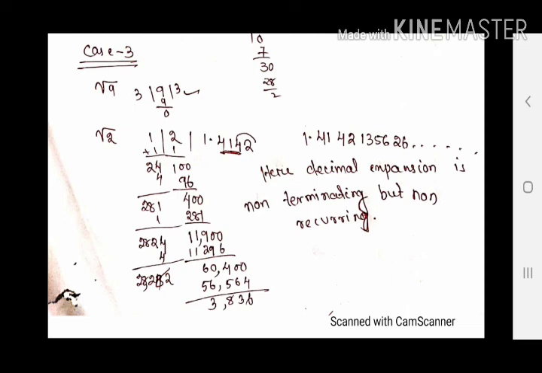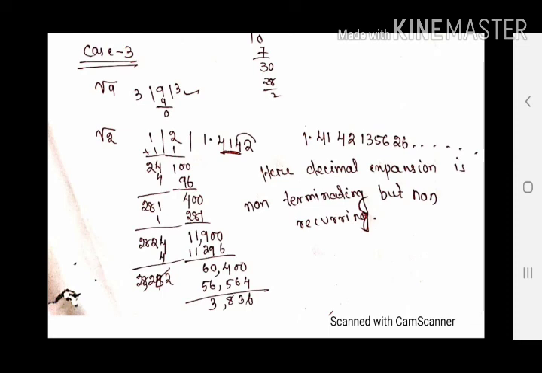In the previous cases also, in case 1 it is terminating, in case 2 non-terminating, means it was not completed but repeating. So you use the words recurring, repeating, recurring, same. In case 3 we are observing it is non-terminating, means not completed, and also not repeating at all. So here the number is not repeating, so we call it non-terminating, non-repeating. Let me summarize the 3 cases. Case 1 is terminating. After several steps the remainder comes to 0. If the remainder comes to 0, the division is completed, so it is named terminating.